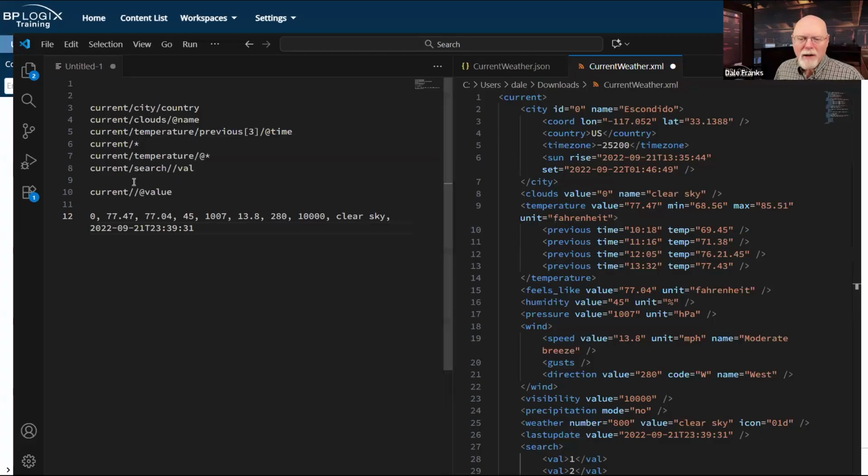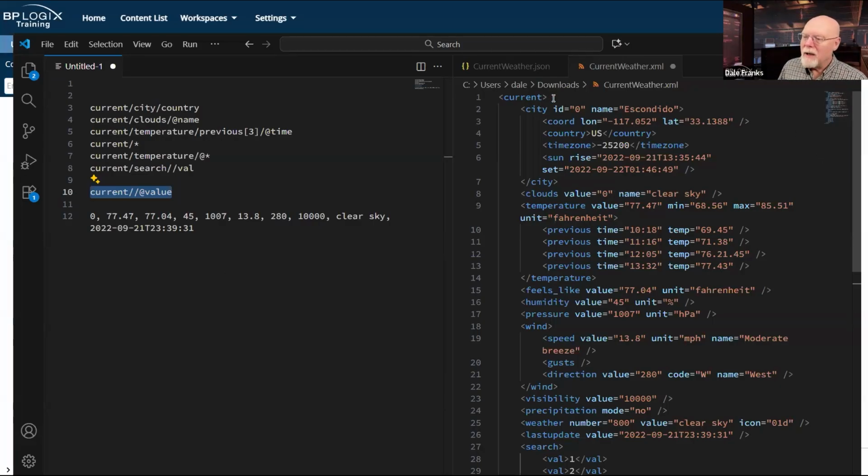So what have I done with current / at value? Unlike asterisk, which is going to give me everything, current / at value is only going to give me the attributes inside current, irrespective of what node they're in, that are marked with the attribute value.